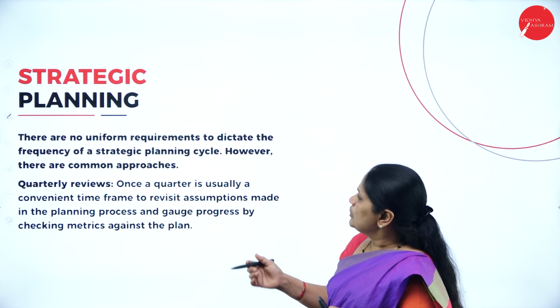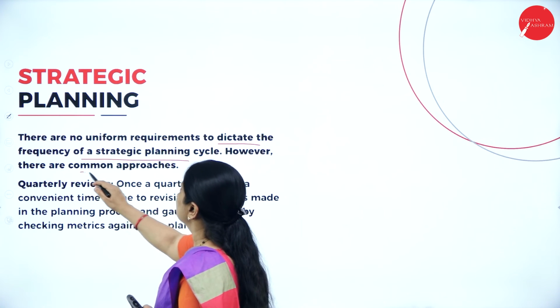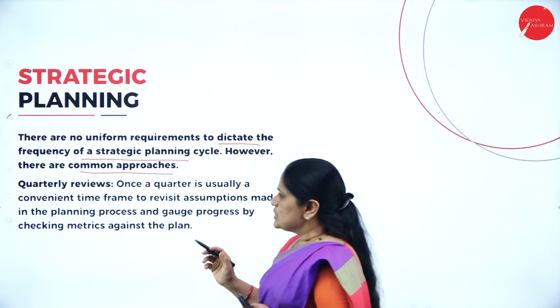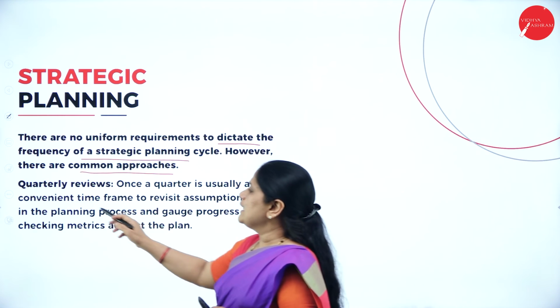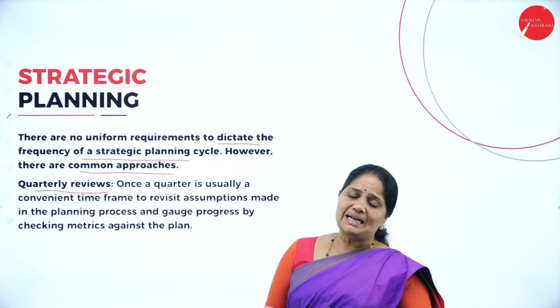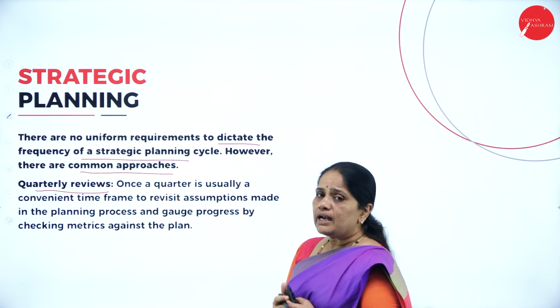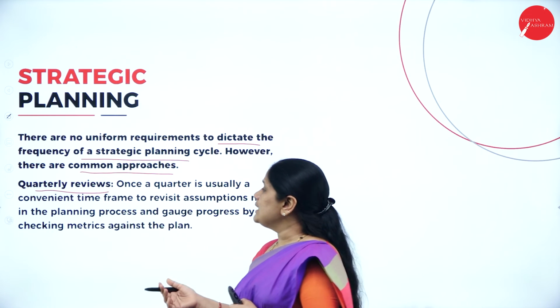Then, there is no uniform rule dictating the frequency of a strategic planning cycle. However, there are common approaches. So, we have the quarterly reviews. Whenever we have a strategic plan which has to be implemented, we also should have a review of those plans. Now, the first type is the quarterly review.